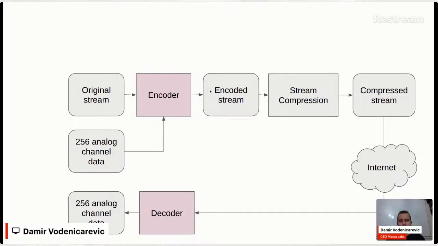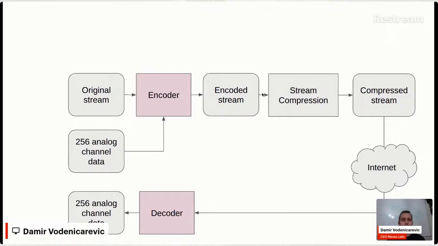So here is the general schematic of how it works. The idea is that we have here on the left, top left, the original video stream. We need to create some kind of encoder that takes the original video, that takes also some analog data stream, and combines it with the image in a seamless way. This encoder has some goals. It needs to be very lightweight, so it must run directly on the phone, live, on a reasonable phone, like something fancy, that encodes this data live.